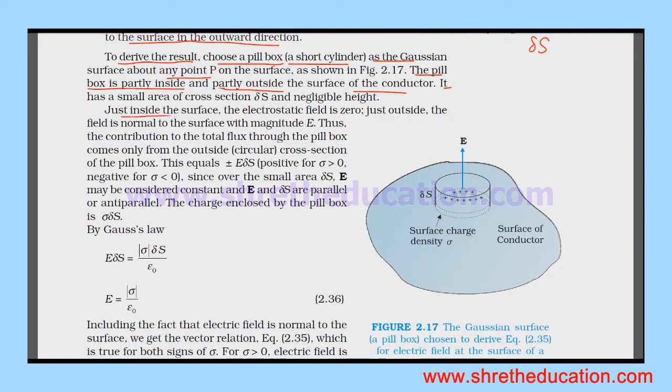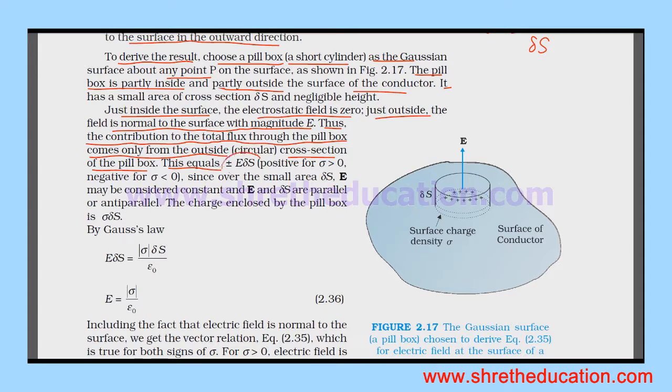Just inside the surface, the electrostatic field is 0. Just outside, the field is normal to the surface with magnitude E. Thus, the contribution to the total flux through the pillbox comes only from the outside cross section of the pillbox, since the electrostatic field is 0 inside.